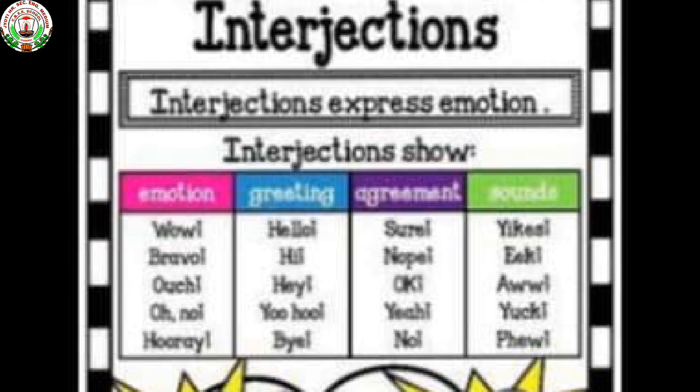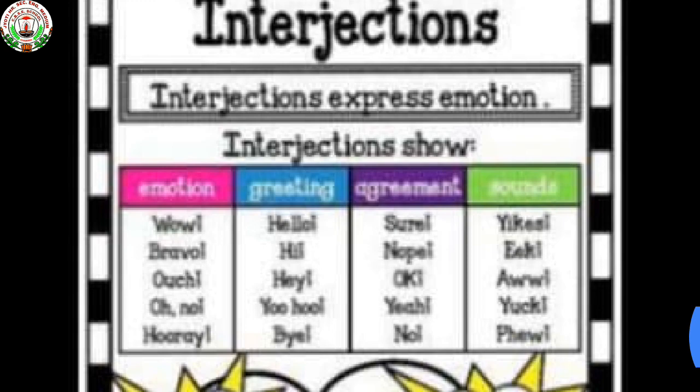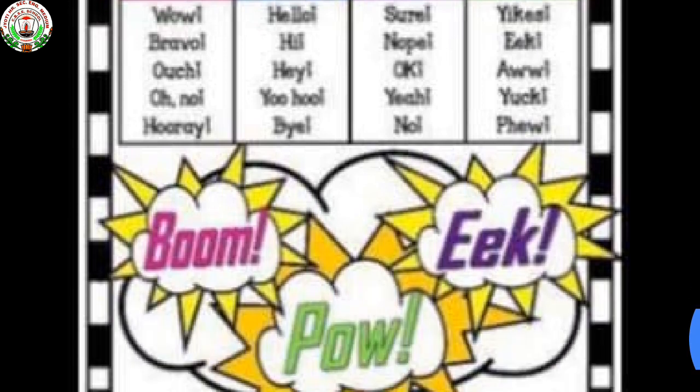Related to greeting: hello, hi, hey, yoo-hoo, bye, etc. Related with agreement: sure, no, okay, yeah, no. Related with sounds: yak, yak, yuck, phew. So all these examples relate with interjections, and interjections express emotions.